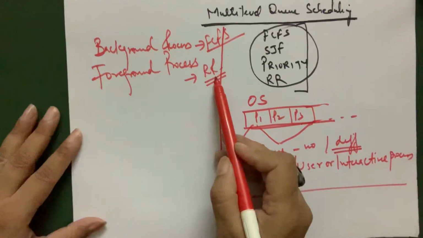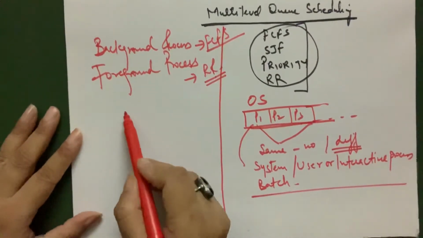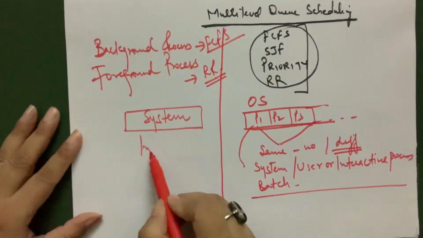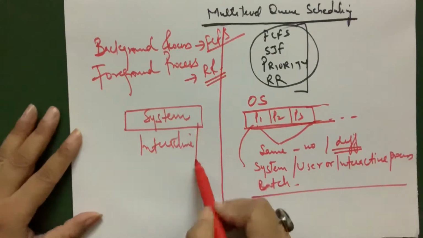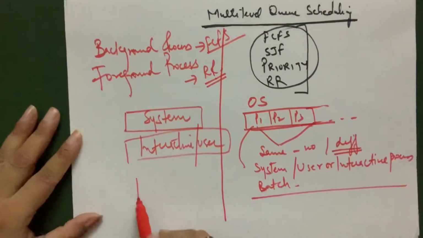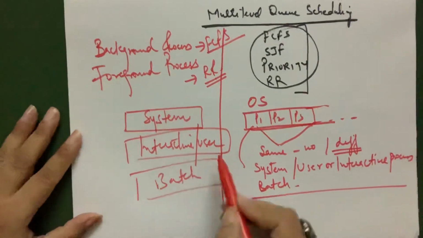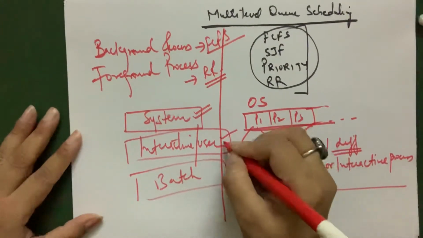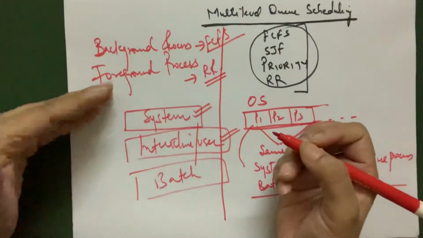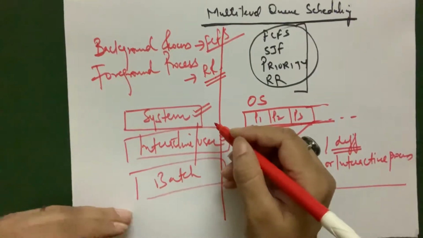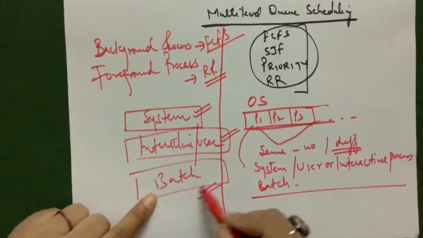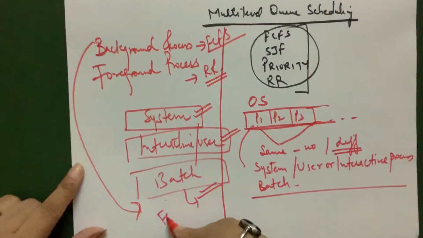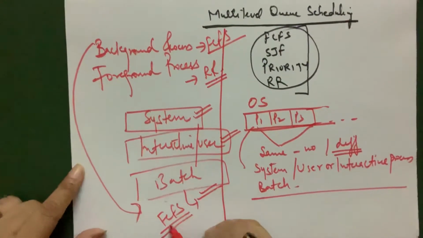That means the first level queue. If you are maintaining n number of queues, suppose now I have a system process, an interactive process, or I can say a user process, or a batch process. As you can see, of course, the system process has the highest priority, the interactive user process has lower priority than the system, and then next will be your batch. So batch processes are the background processes, and they are using the FCFS, that is first come first serve algorithm.